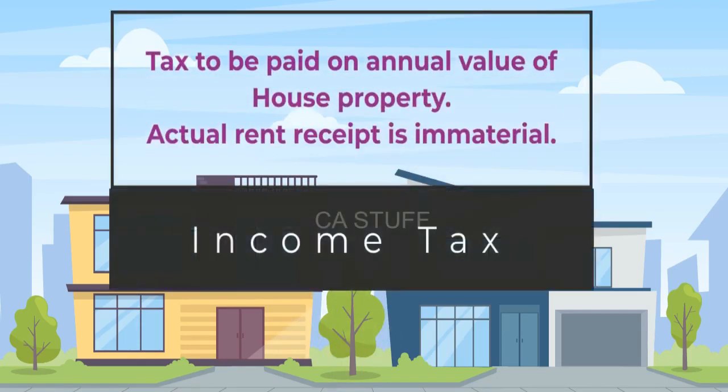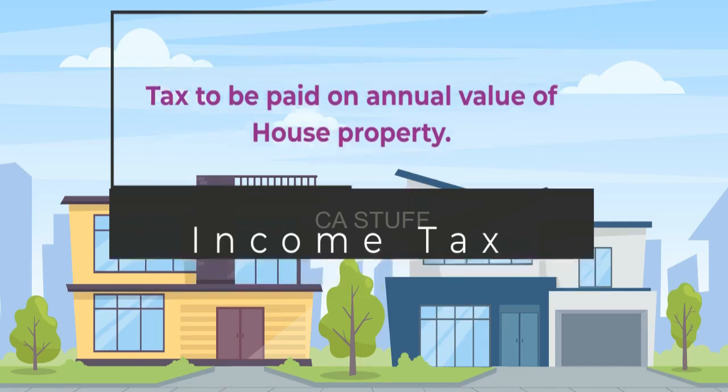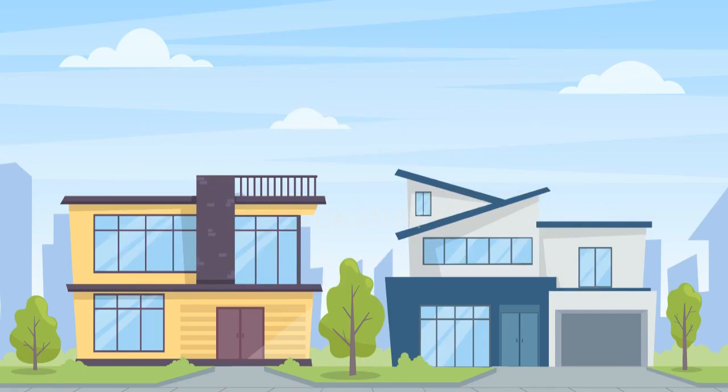And that is the reason, under this head, income from house property is calculated based on the earning capacity of the house, that is, the annual value of house property. Actual rent receipt is ignored. It is an exceptional feature of this head that rather than actual income from house property, the earning capacity of house property is taxable.